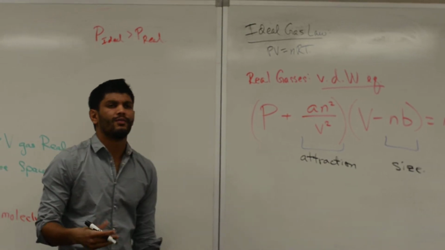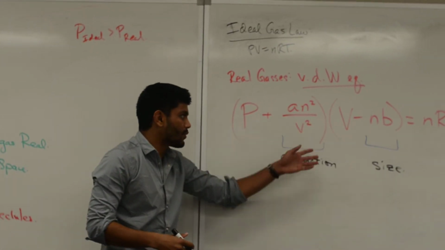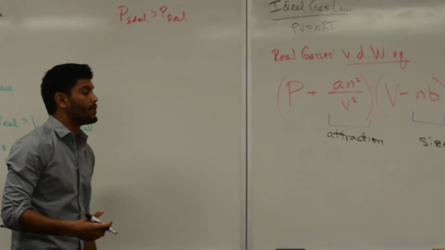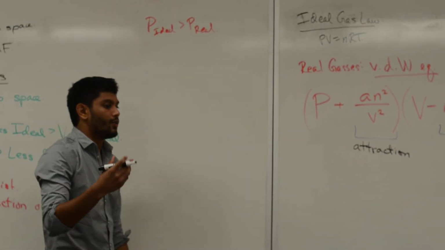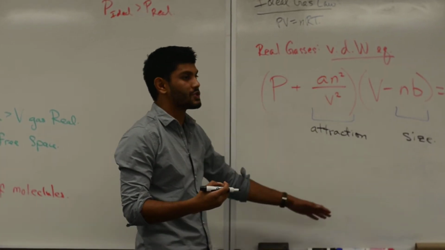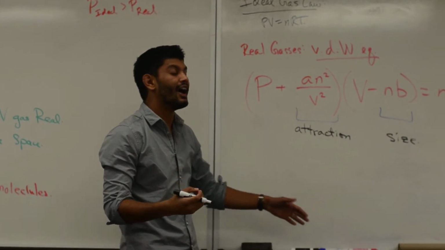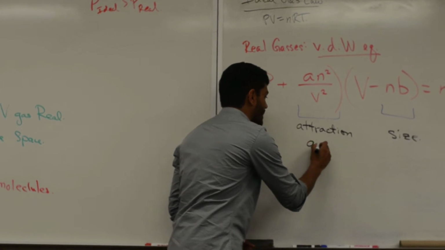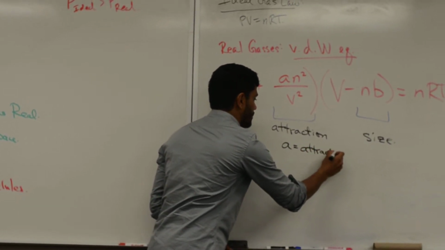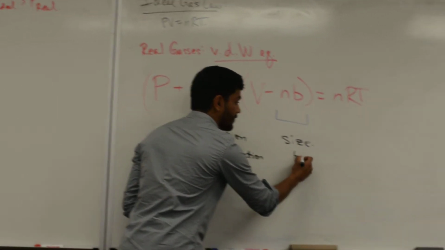So what's a good way of remembering which one is attraction or size? DeBron, what word on this board starts with the letter A? Attraction. Attraction, exactly. A for attraction. And therefore, B for size.